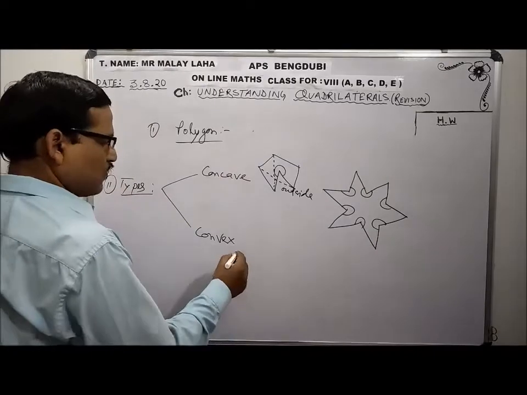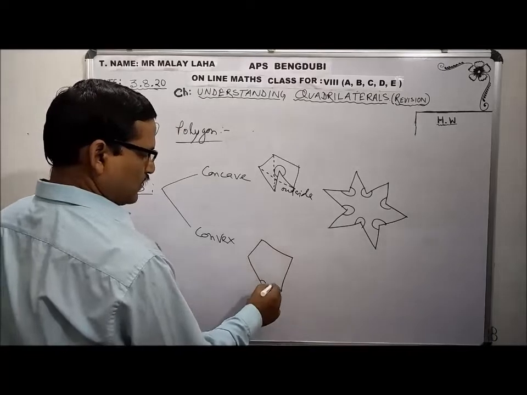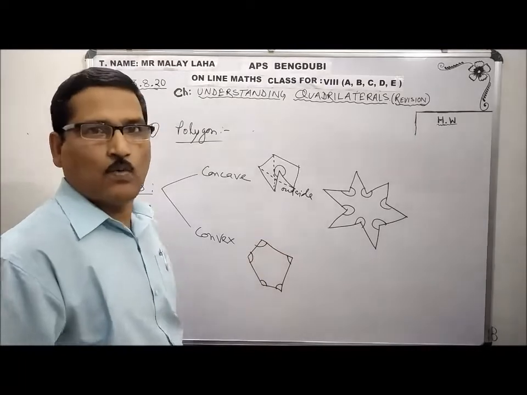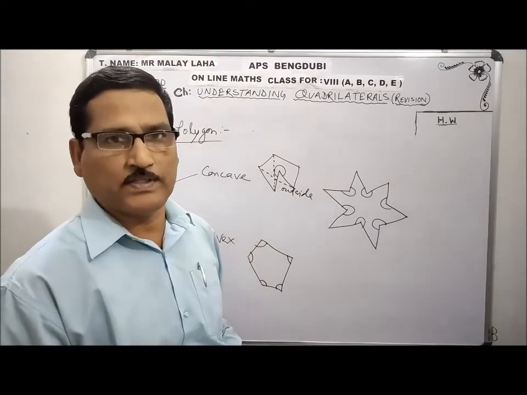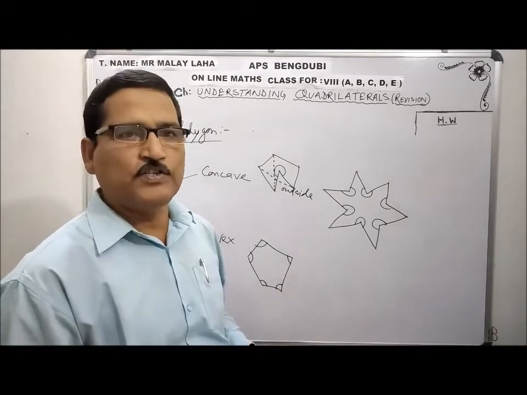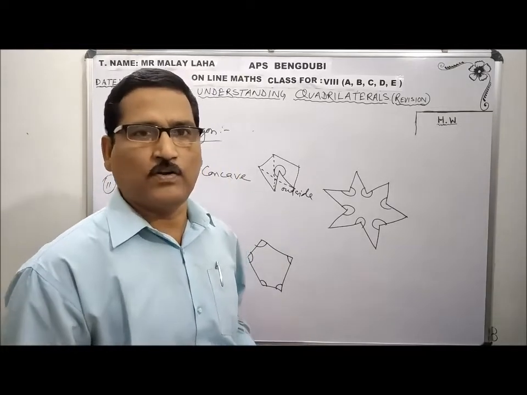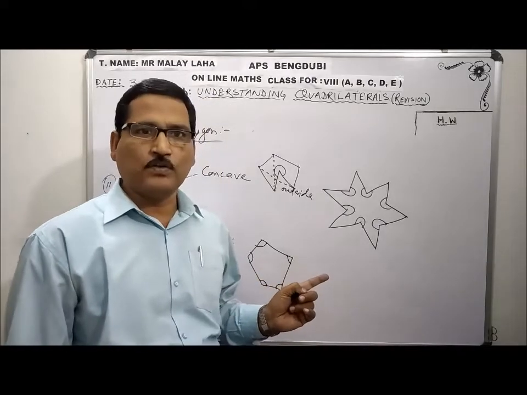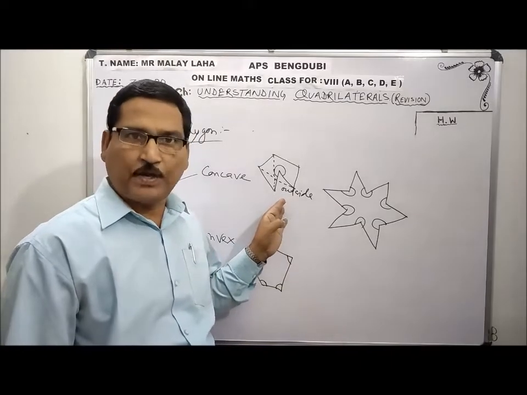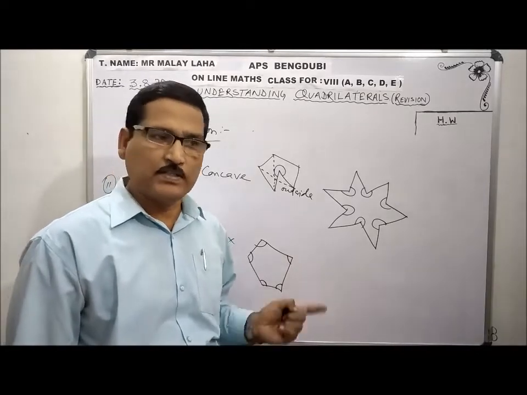And on the other side, the convex polygon. If we measure with the help of a protractor, none of the interior angles will be greater than 180 degrees. So it will be less than 180 degrees. Here I can set a question: in case of a convex polygon, the interior angle will be greater than 180, less than 180, equal to 180, or none of these. In case of a convex polygon, the interior angles will be less than 180. And in case of a concave polygon, one or many interior angles will be more than 180 degrees. Are you clear about these two meanings?